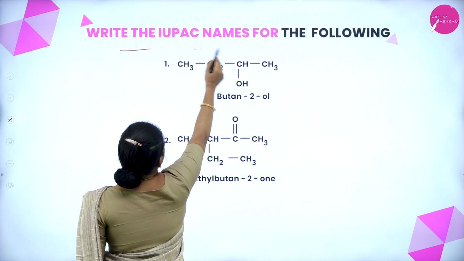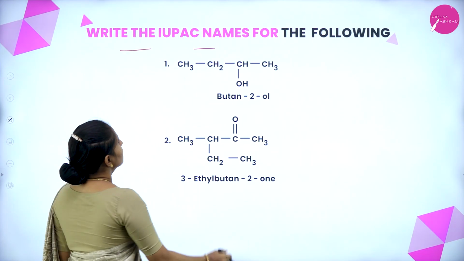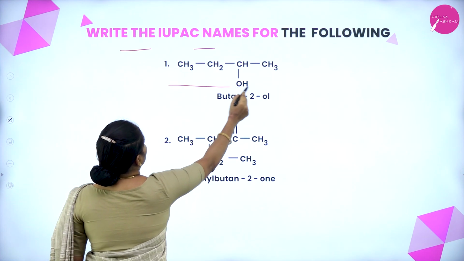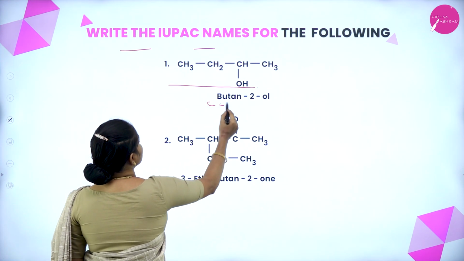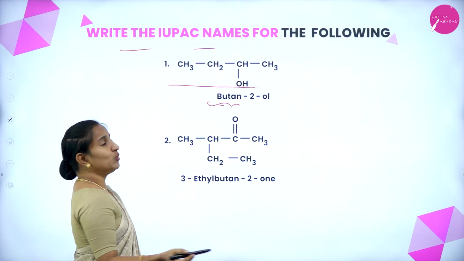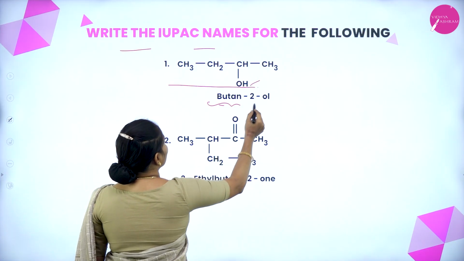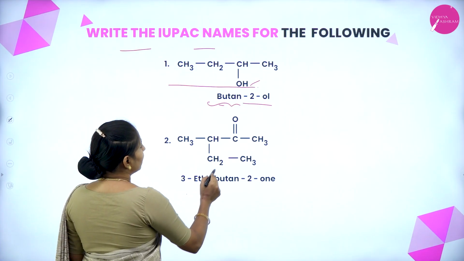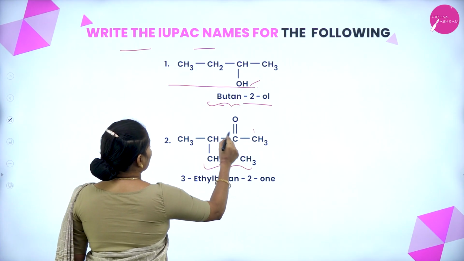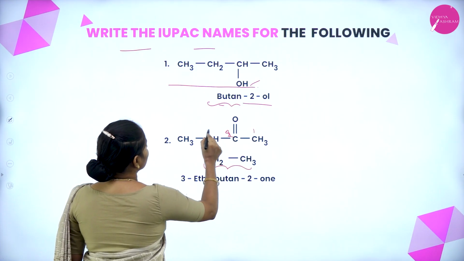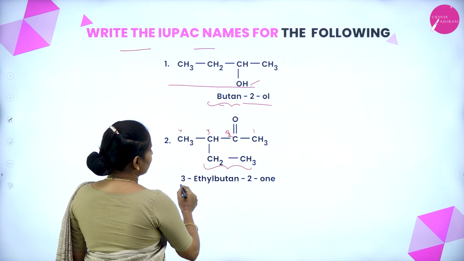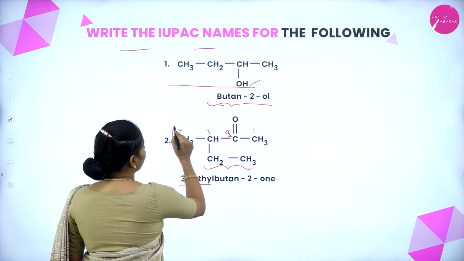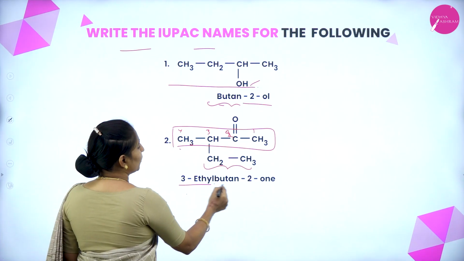Write the IUPAC name for the following. Here there are 4 carbons, that is butane. At carbon number 2 we have an OH group, 2-ol, and an ethyl group at carbon number 3, that is 3-ethyl. Next, 4 carbons, butane.